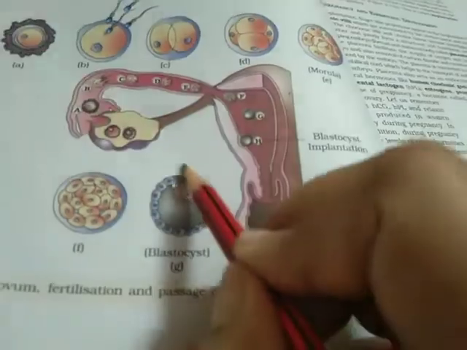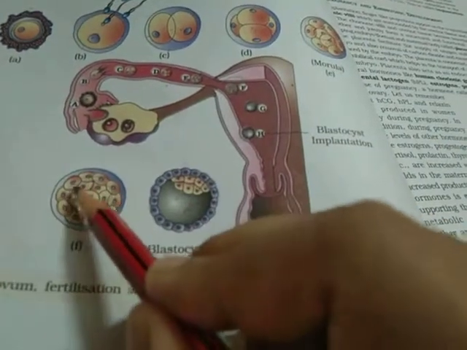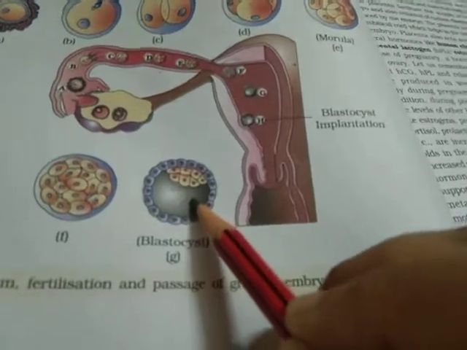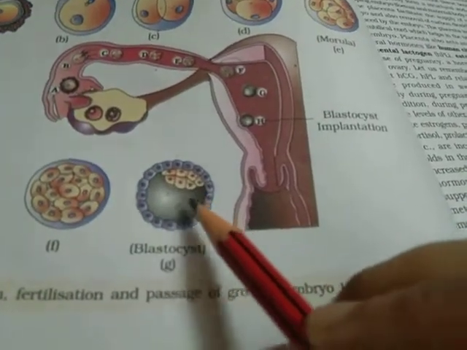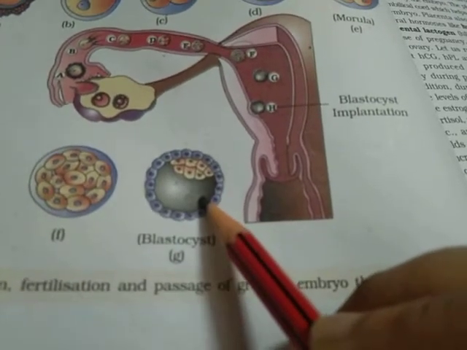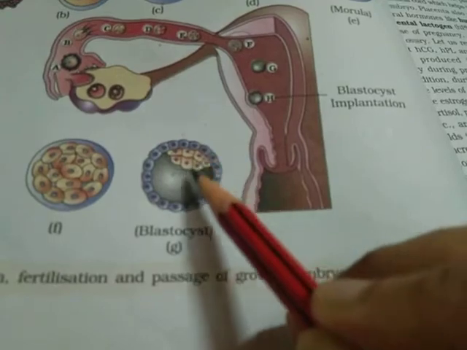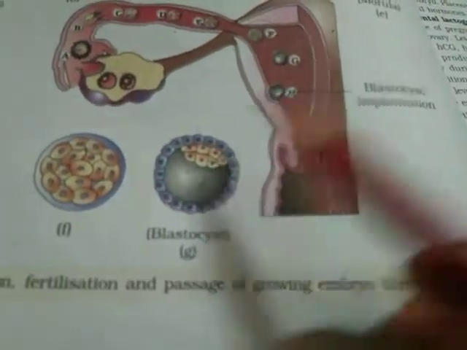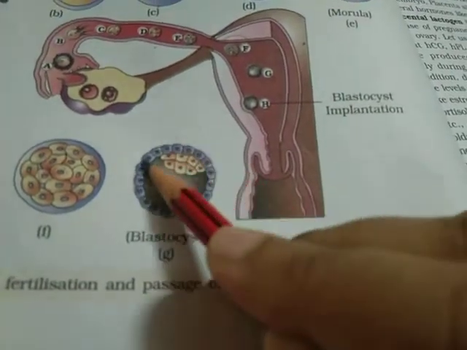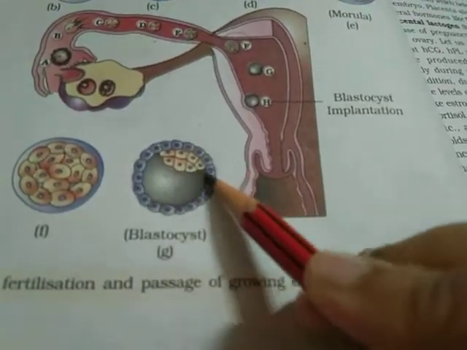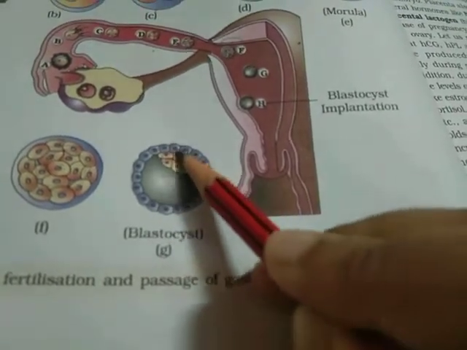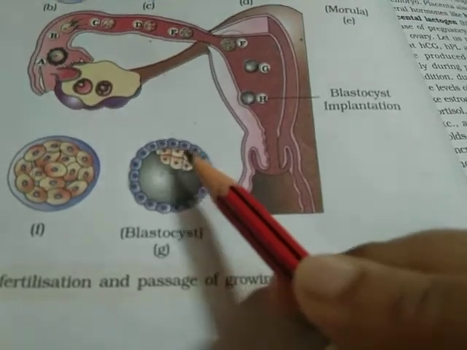Now, in the next stage, when the cells get covered up, or you can say they fill up the zygote completely, they start arranging themselves. This stage is known as the blastula stage. In the blastula stage, you will find that the cells have arranged themselves into two groups. The first group starts covering the boundary of the zygote and is known as the trophoblast cells. And a group of cells accumulate at a particular area and are known as the inner cell mass.